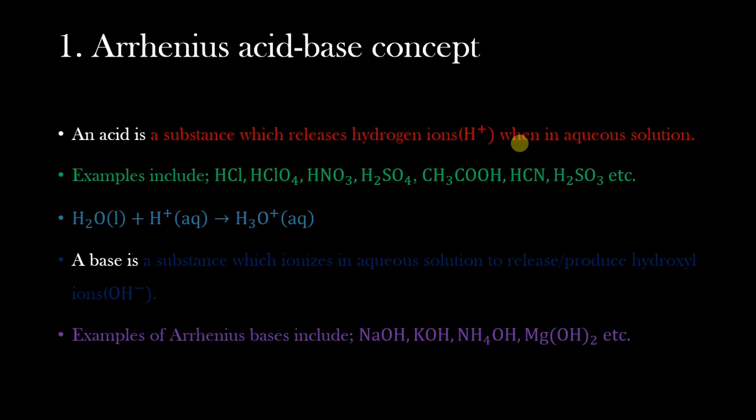In the presence of water, these hydrogen ions are taken up by water molecules so that they exist as the hydronium ions. Now, a base is that substance which will produce hydroxyl ions when in aqueous solution on ionization or dissociation. The examples that we get here will be sodium hydroxide, potassium hydroxide, ammonium hydroxide, rubidium hydroxide, magnesium hydroxide, among others.